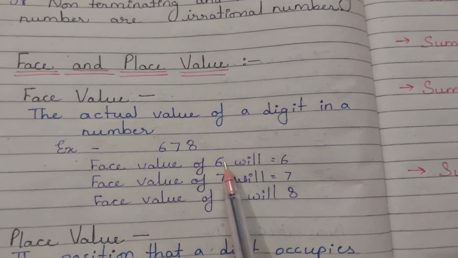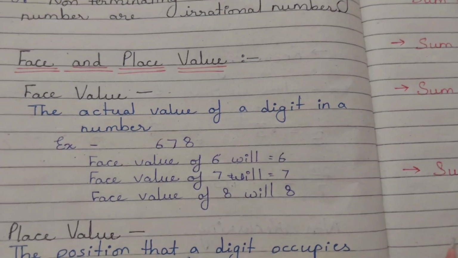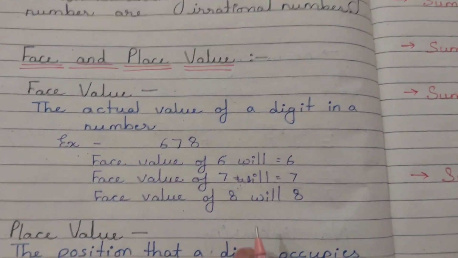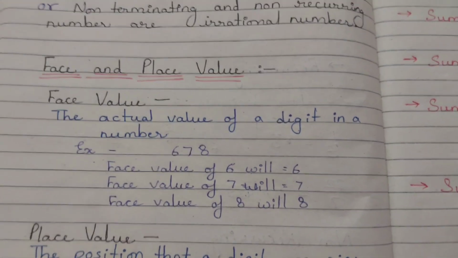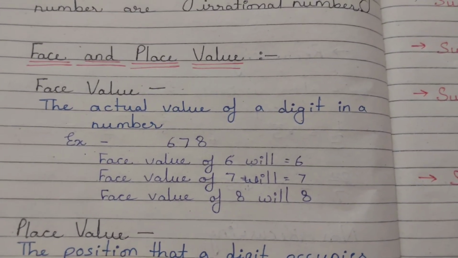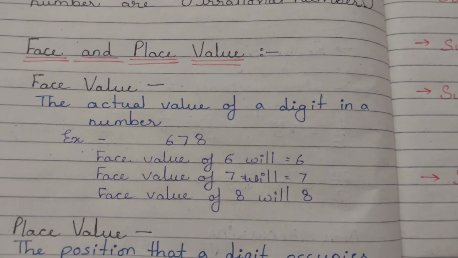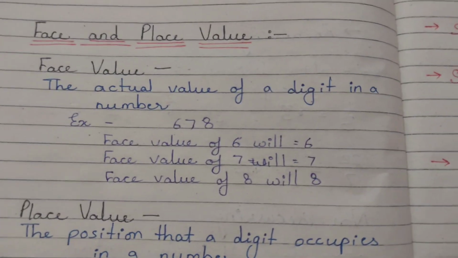We will not say that the face value of 6 is 5 or 2 or 3; 6 will be 6 only, 7 will be 7 only, 1000 will be 1000 only. Nobody can take the place of 6, 7, 8 or any other counting number.